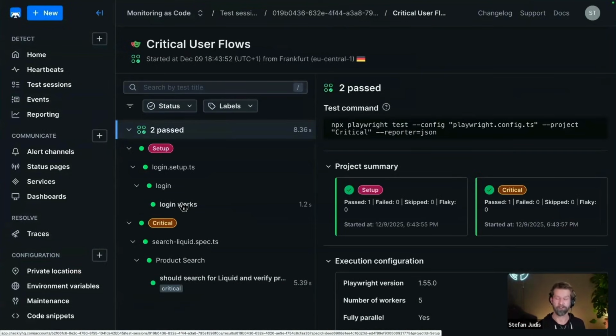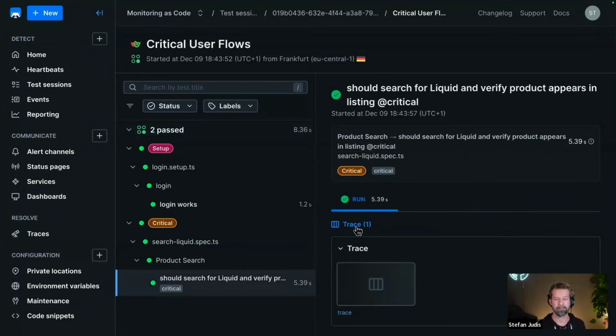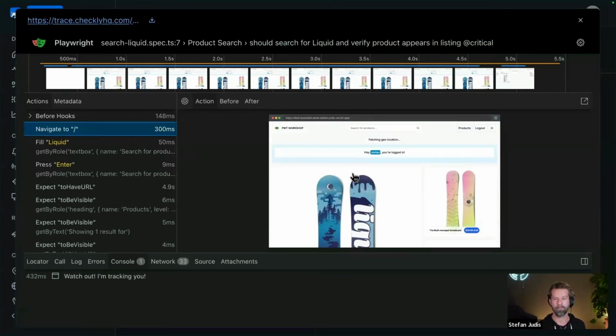We have here the login works because we have this project dependency from critical to setup. And when we look into the trace file, I expect that the initial navigation, here we go, is already logged in. And I think this is just pretty sweet. So you can maybe have a monitor with 5 things for the login.